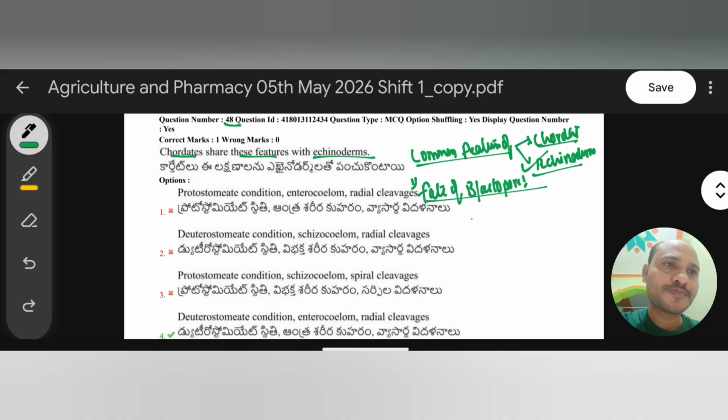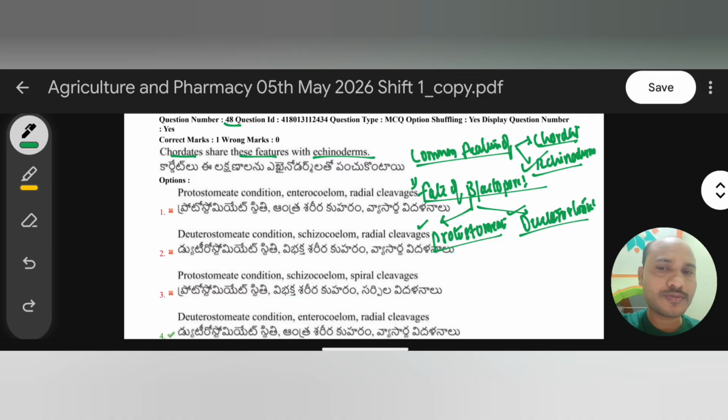Fate of blastopore. The organisms are classified into two categories, protostomes and deuterostomes. Here protostomes are the phyla starting from Aschelminthes to molluscans. The phyla from Aschelminthes to molluscans contain this protostome type of blastopore. Okay, here Aschelminthes means Nematoda. From Nematoda to molluscans have protostome type of blastopore.